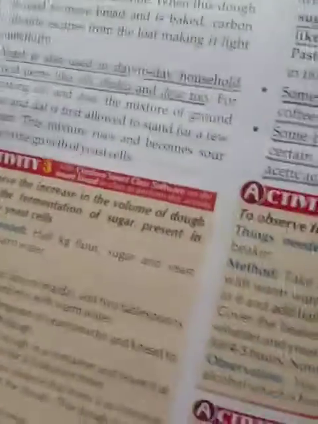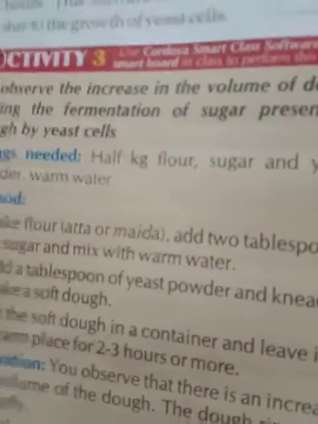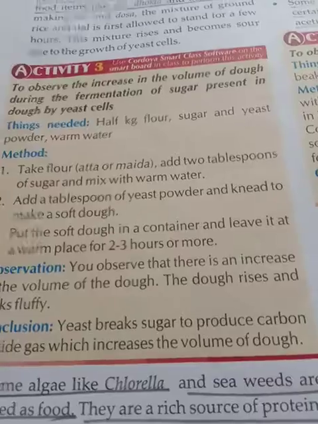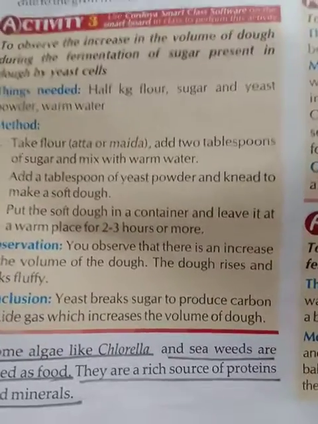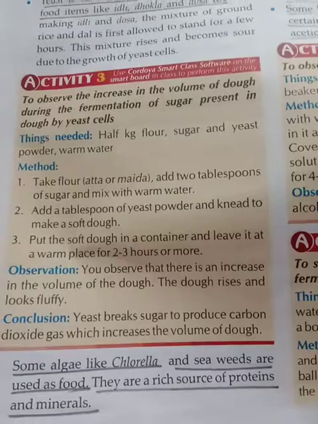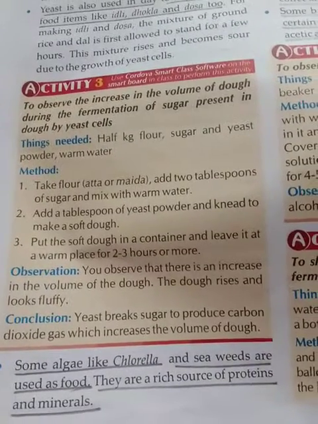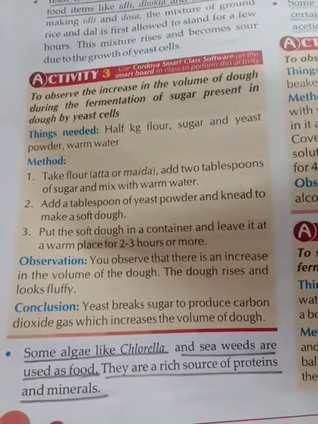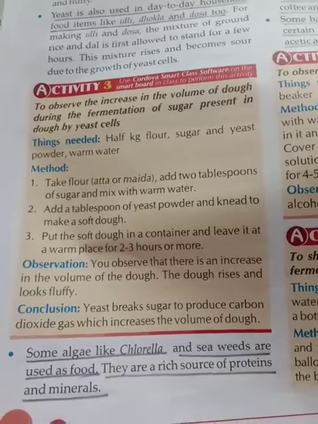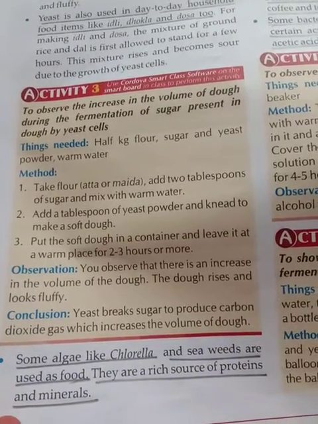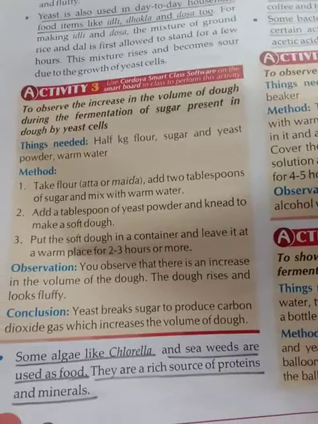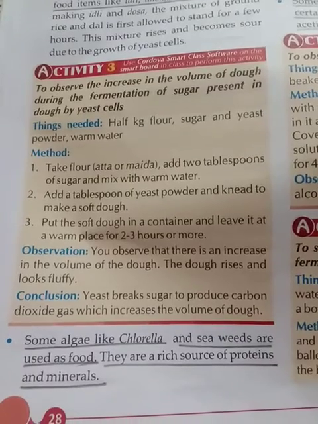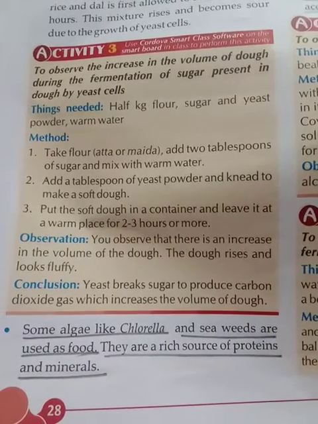Now moving on to the third activity. To observe the increase in volume of dough during fermentation, we have to take flour. Any kind of flour we can take, either atta or maida. We have to add a teaspoon of yeast powder into it, and knead it to make it soft. Now we have to leave it for 2 to 3 hours. What we will observe is that the dough rises. Its volume increases. So yeast breaks sugar to produce carbon dioxide, which increases the volume.